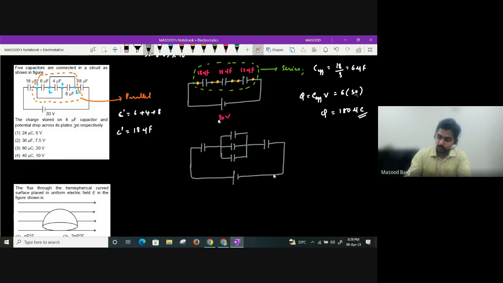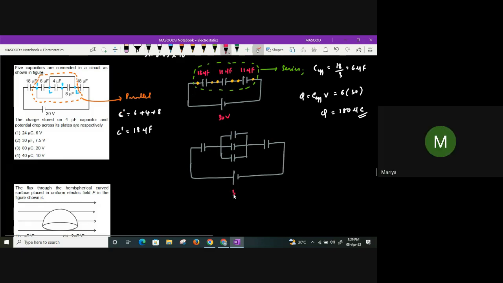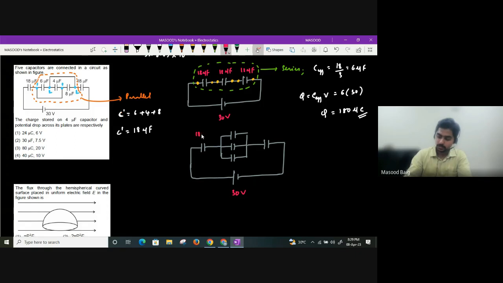Yes or no? Yes, sir. This is your 30 volt. This is 18 microfarad. Overall we again got 18 only. This is also 18. So will this 30 volt get equally divided or not? And how much is the charge stored, guys?